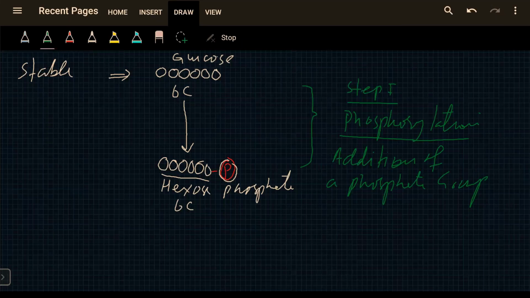Where could you get this phosphate from, so that it is added to this hexose sugar in a cell? An ATP molecule is hydrolyzed to ADP. Energy is released during this process, which is used to bind this phosphate to this hexose sugar.